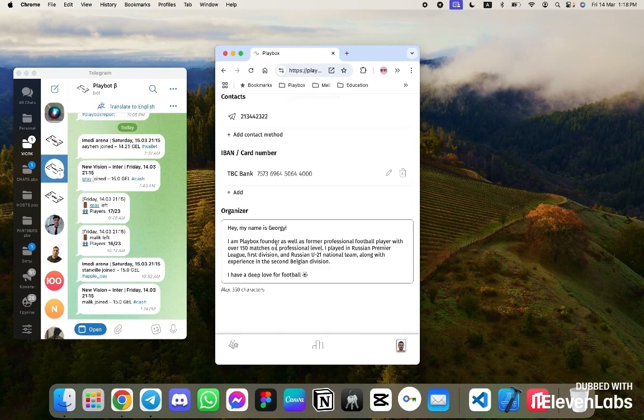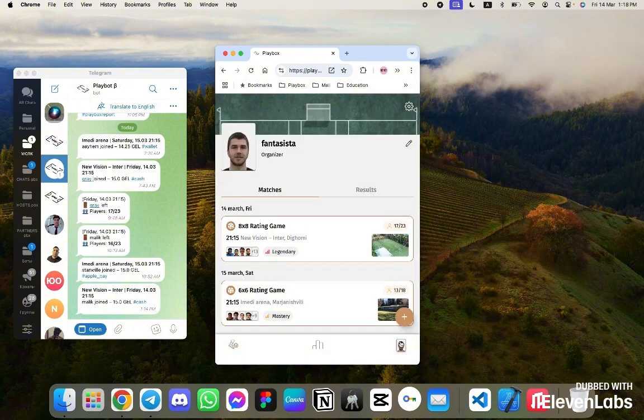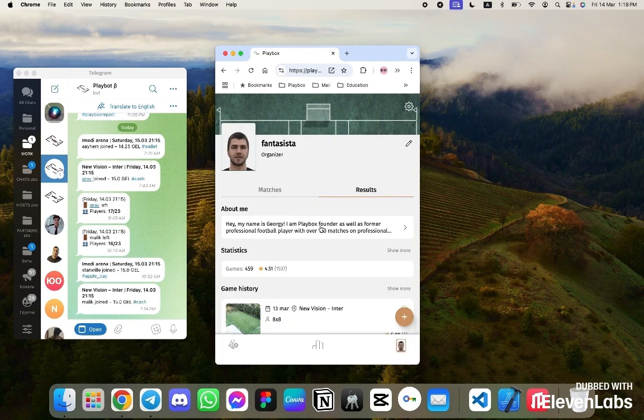Here, you can also write a few lines about yourself. This information will be shown to users when they view your portfolio. They will visit your profile and see what you represent. Let's take a little look at the administrator profile. Here we have the username, your organizer status, the photo, and the ability to edit data.